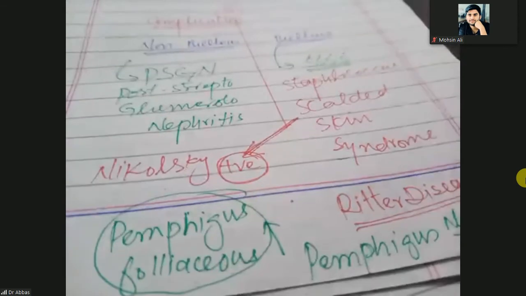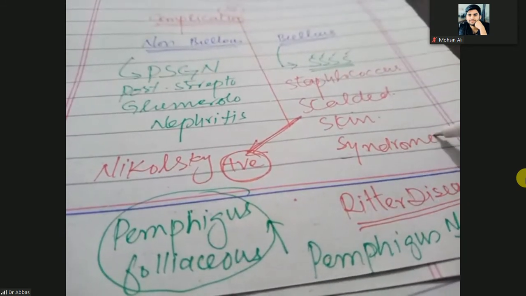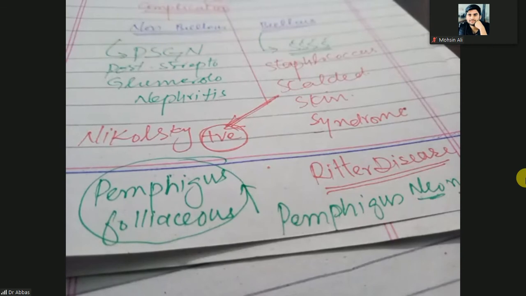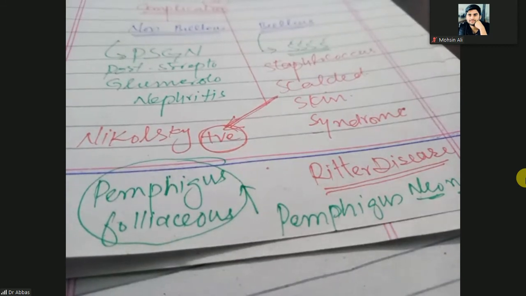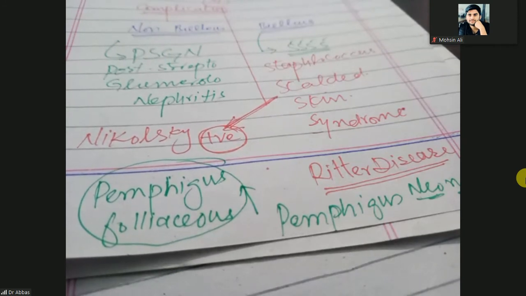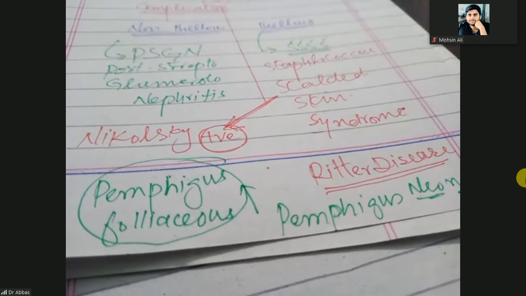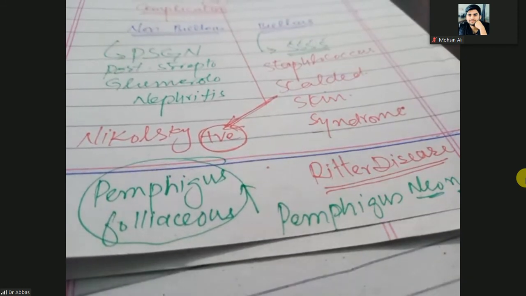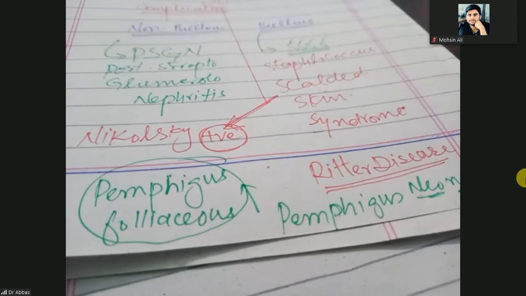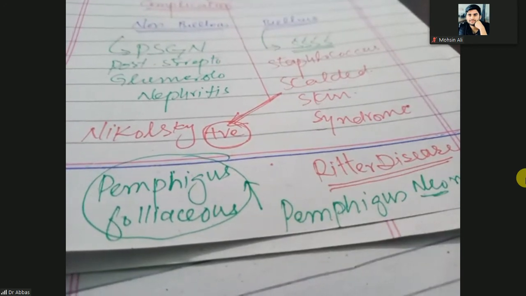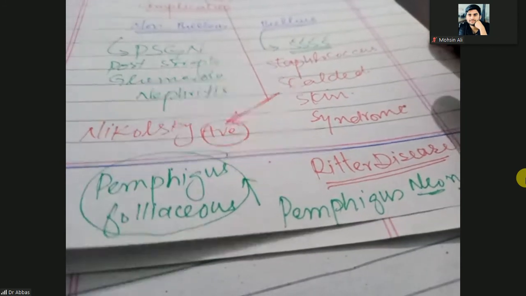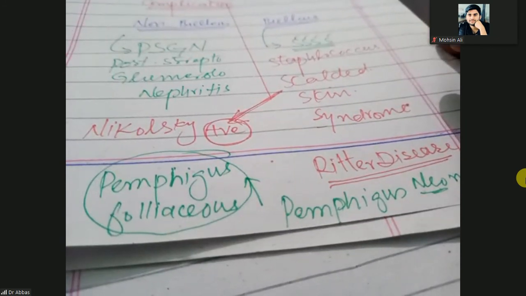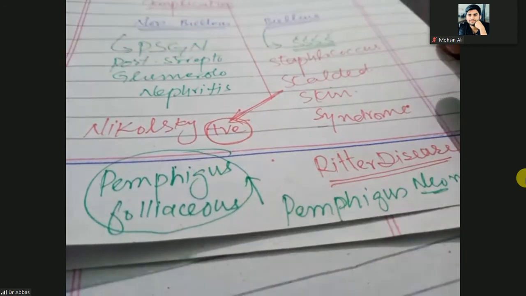But staphylococcal scalded skin syndrome, or Ritter disease, or pemphigus neonatorum, is only a disease of the skin or epidermis, but there is no mucosal involvement. Mucosa is not involved. Only in the newborn baby, the epidermis of the legs, thighs, lower abdomen, and upper chest is going to be dislodged. So the Nikolsky sign is positive, but the mucosa will be spared. There will be no mucosal involvement. Clear? So next disease.